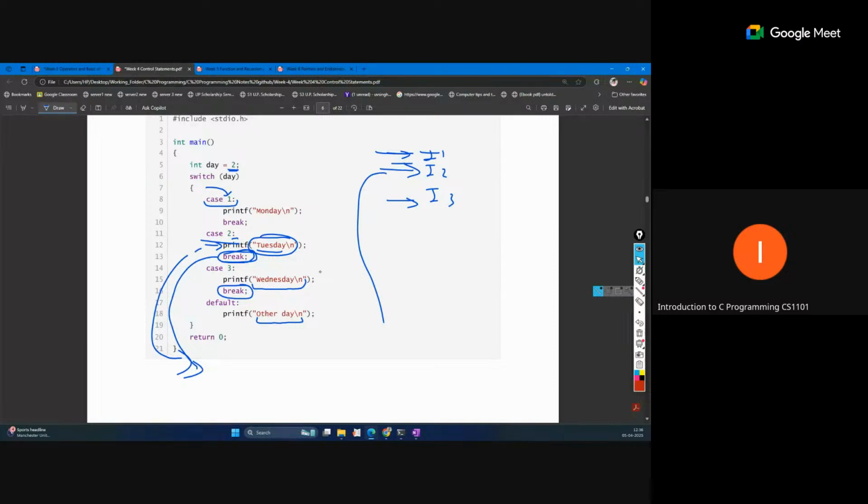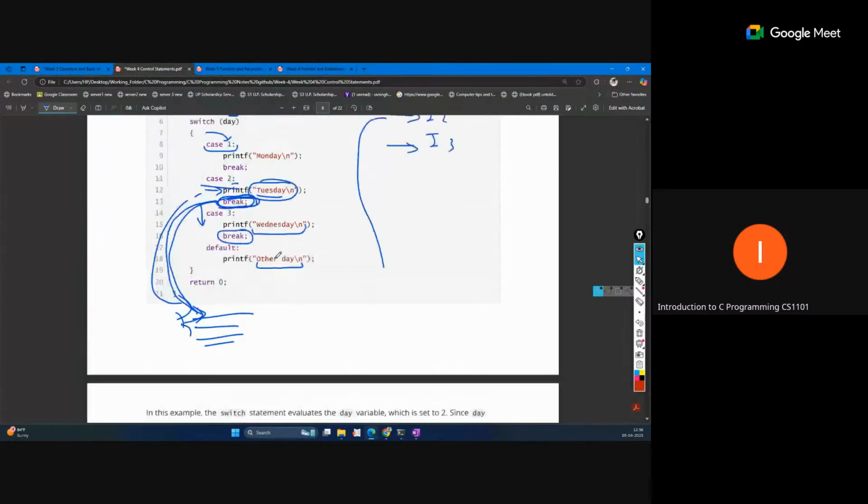If break occurs, it is executed, which means the remaining part will not be executed, and the flow of control will come directly out of the switch. Then whatever is written outside of the switch will start to execute. We can use the same inside a for loop, so we can stop the iterations at any point. That is the work of break. Break just stops the execution at that point.